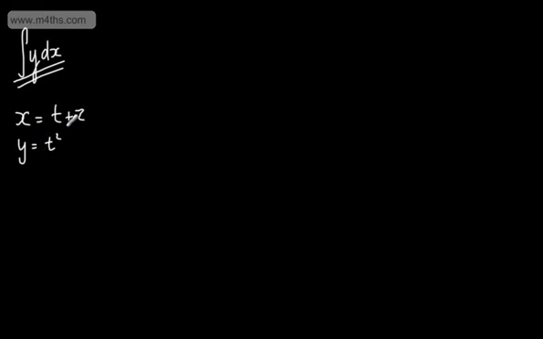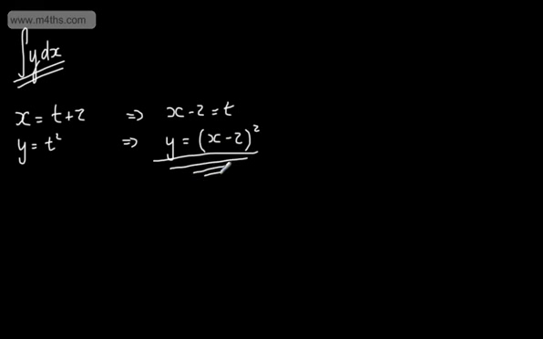So let's go ahead and try and do this. What we could do here is say, well, if x is equal to t plus 2, then x minus 2 is equal to t. We know that y is equal to t squared, so y would be equal to (x minus 2) all squared. So I've eliminated the parameter here. So t, the parameter, has been eliminated, and we now have a Cartesian equation.